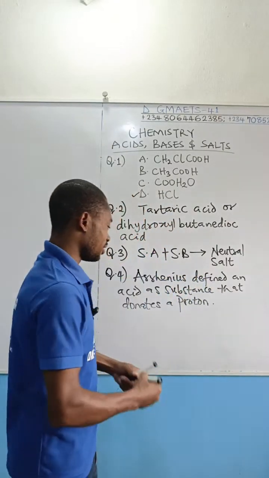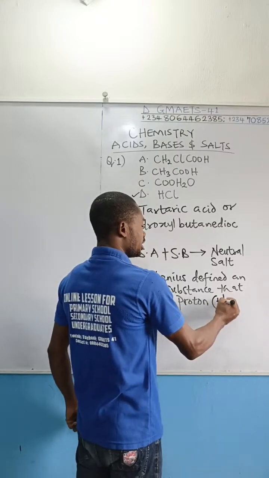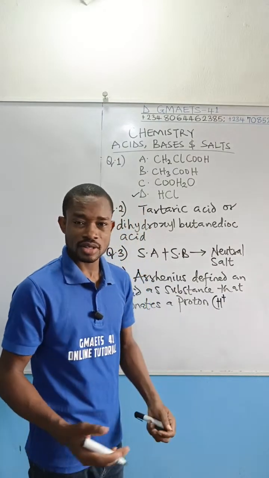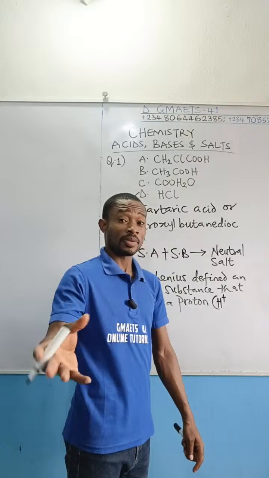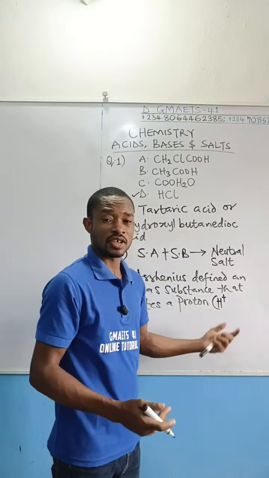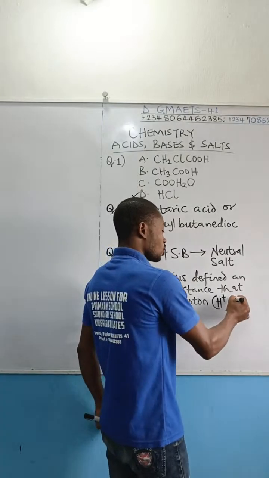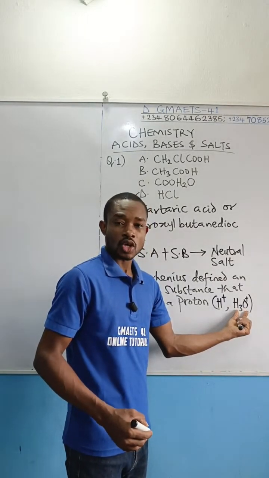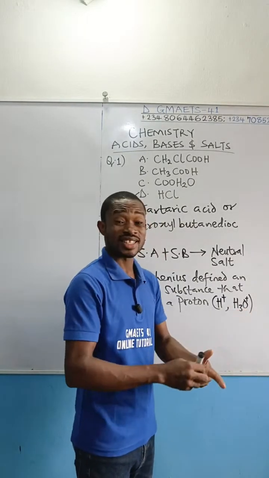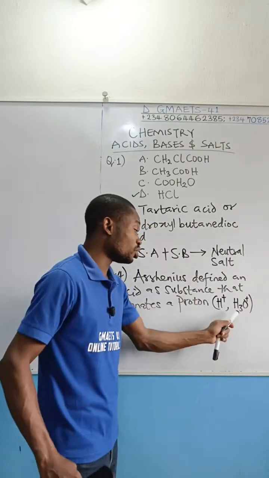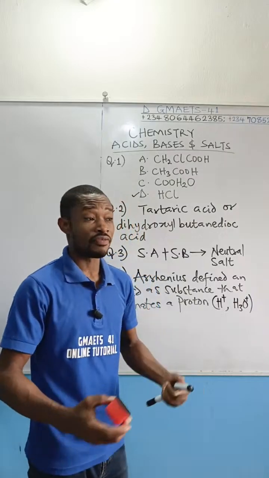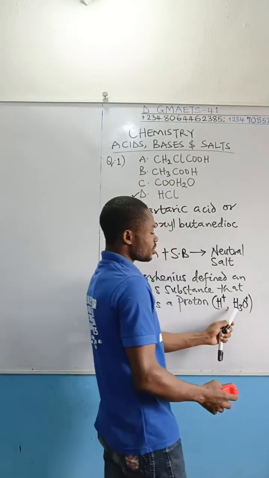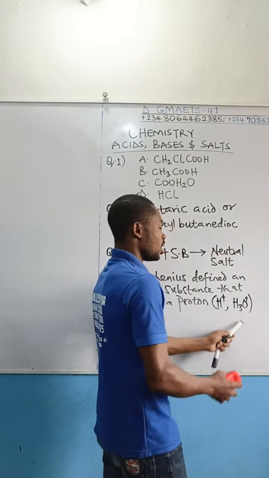That proton can be written like this. Take note, that proton can be written in this form. I use this one a lot to teach and explain this concept in our physical class, in our JAMB physical class. I used H positive. However, let me also tell you that it can also exist as H3O positive, although this existence of proton in solution is not given by Arrhenius. So for that reason, I'm going to wipe it. But I just want to show you that H3O positive is also referring to the concept of hydrogen ion. Are you following?